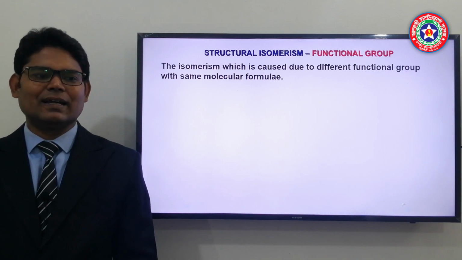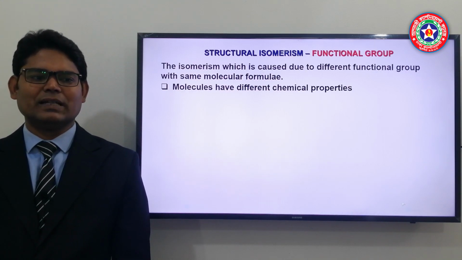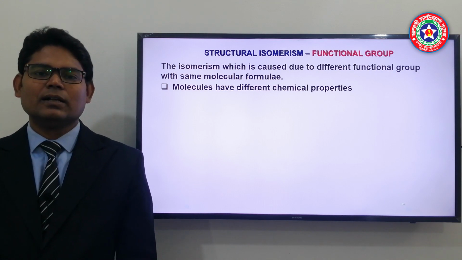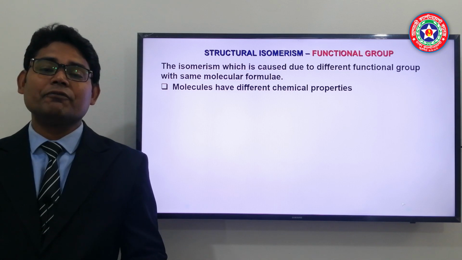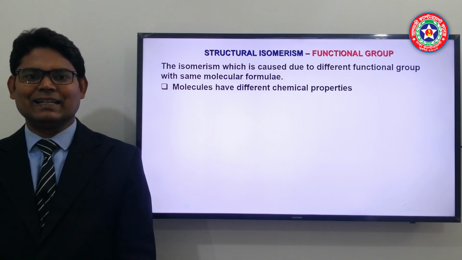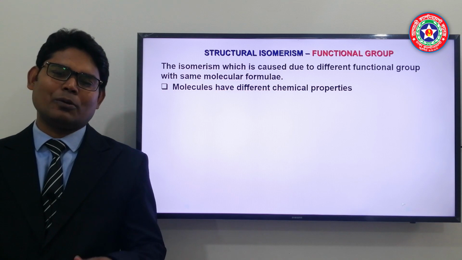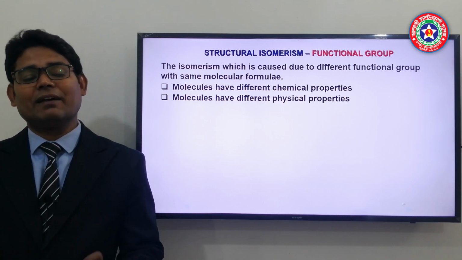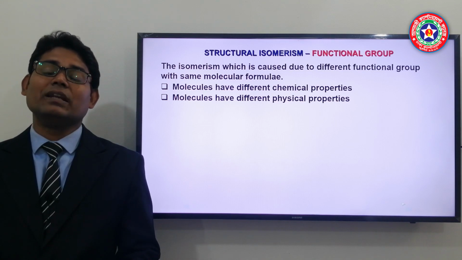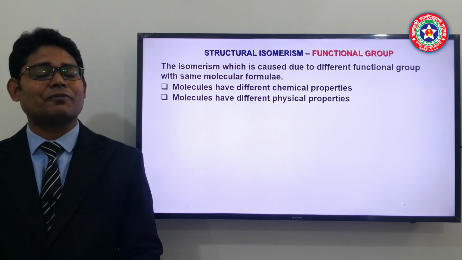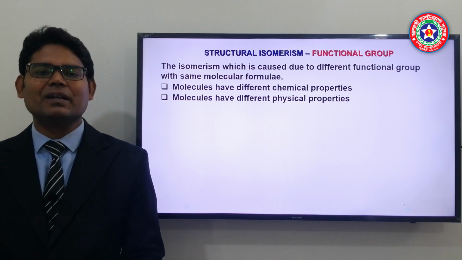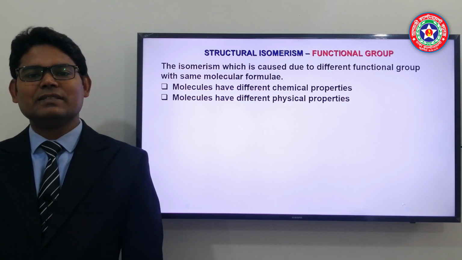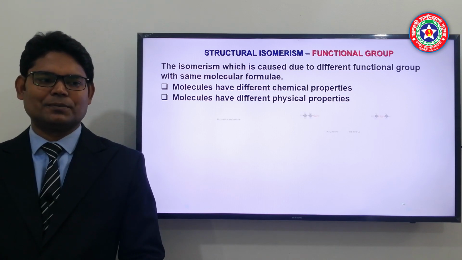Now our next topic is functional group isomerism. In functional group isomerism, within the same molecular formula, different functional groups are possible. That is, within the same molecular formula, a completely different compound could exist. Here they will have the same molecular formula but different chemical characteristics, because the functional group completely changes, and chemical characteristics are completely controlled by the functional group. Here their physical properties will also change.